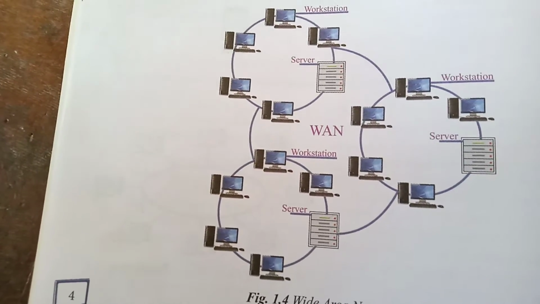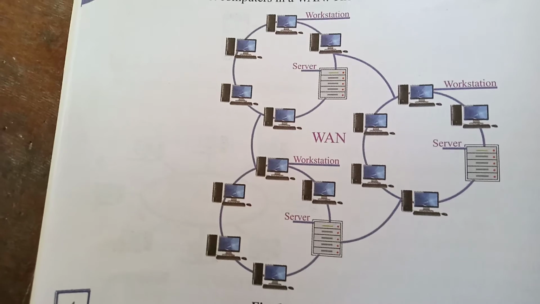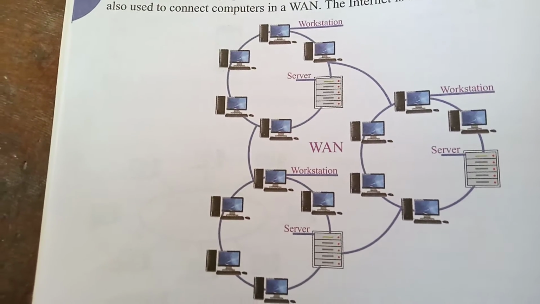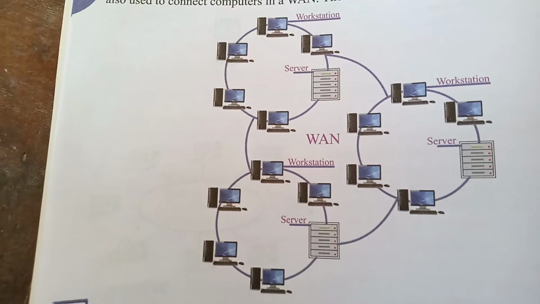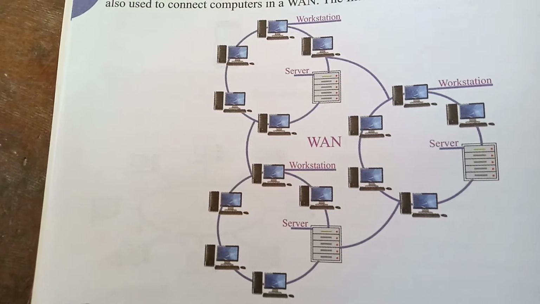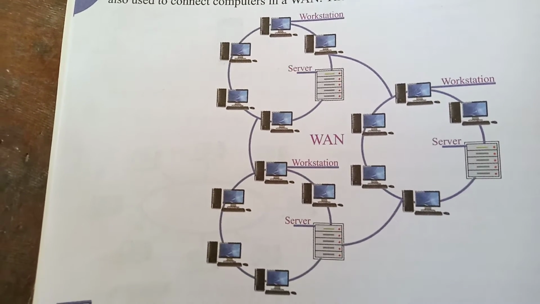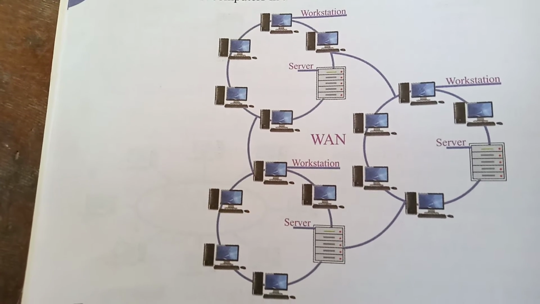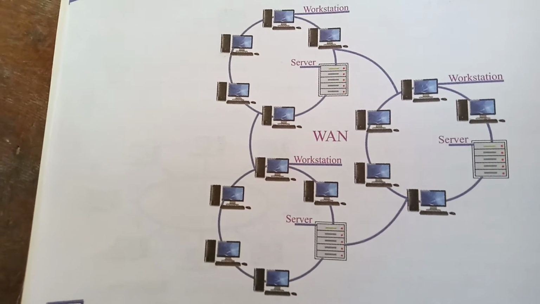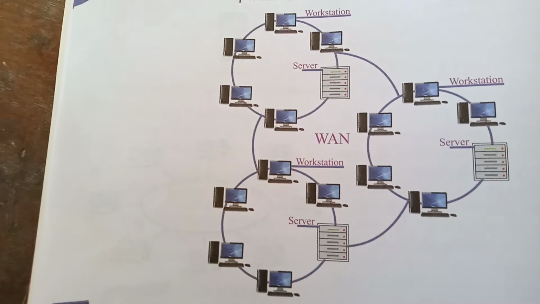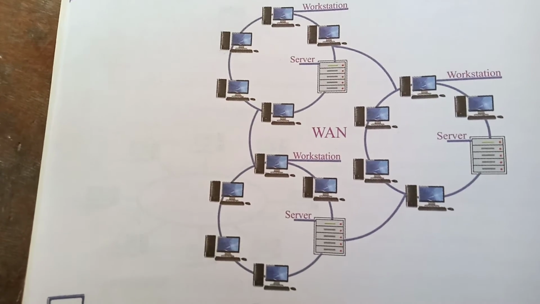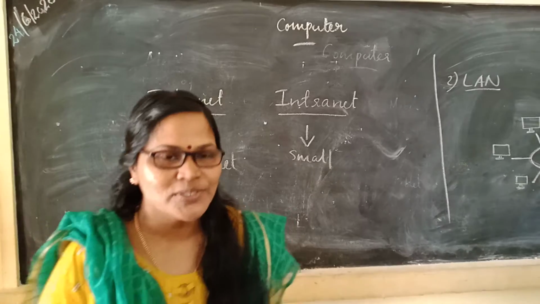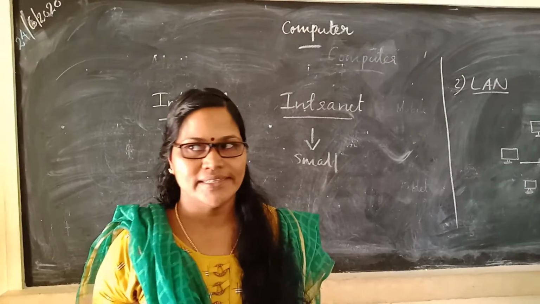A WAN is a network that spans a large geographical area such as several cities or even countries. It connects different smaller networks including LANs and MANs. Computers in a WAN are often connected through public networks such as telephone systems. Sometimes satellites are used to connect computers in a WAN. The internet is an example of a WAN. Okay students, next we are going to discuss the internet and intranet.